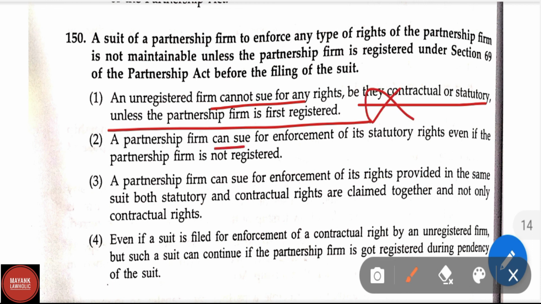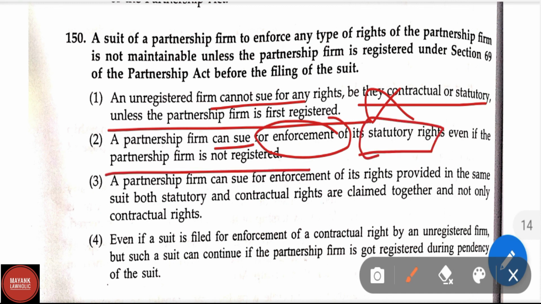A partnership firm can sue for enforcement of its statutory rights even if the partnership firm is not registered. This is the correct answer. Option second is the correct answer.